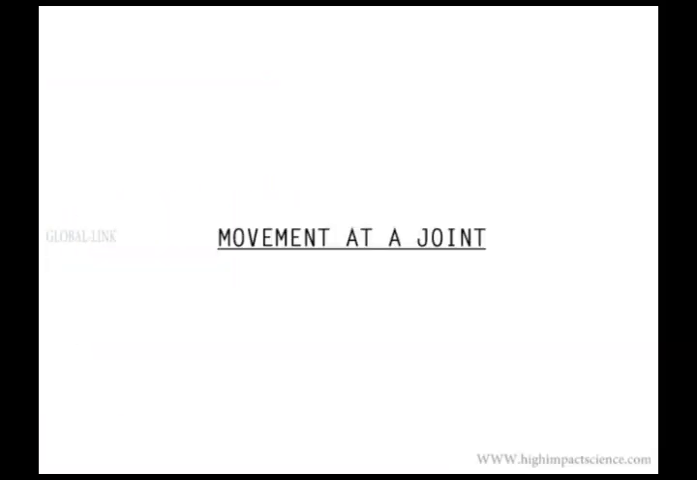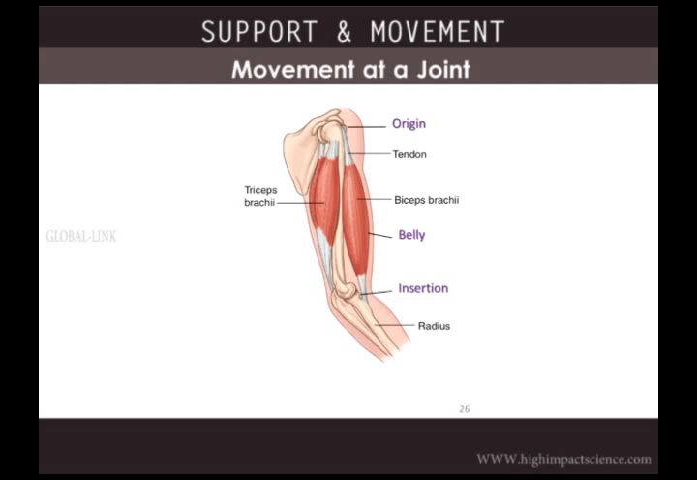Movement at a joint. At a movable joint, the bones are held together by an inelastic tissue called a ligament. The ligaments restrain movement of the bones and therefore prevent dislocation. At the joint, muscles are attached to the bones by an inelastic tissue called tendon. A muscle is attached at 2 points, the origin on an immovable bone and the insertion on a movable bone.